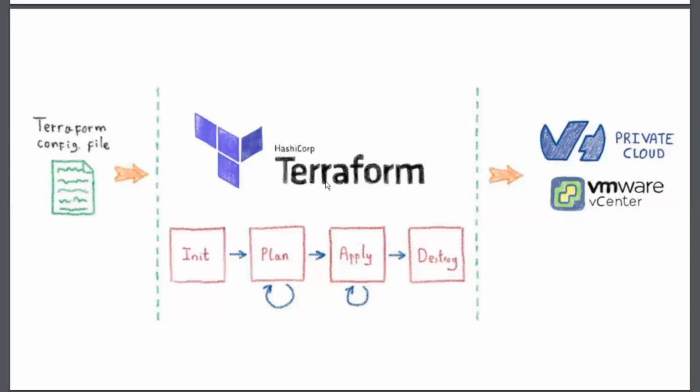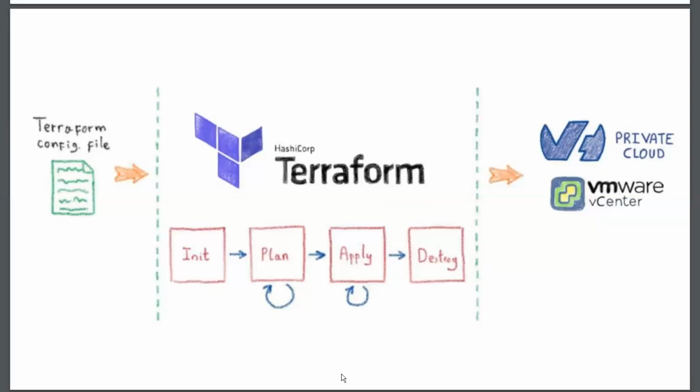Then we have plan. This just shows you the resource you want to create, and asks whether you want to go with it. If you want to go with it, then you apply. It's going to ask for confirmation, whether you really want to apply, and you have to say yes. But if you don't want it to ask you, you can use terraform apply with auto-approve, so it skips that process and applies immediately. And once you are done, you just say terraform destroy, and it's going to destroy the resources that you have created. So that's what you need to know, from the configuration file state to the desired state.